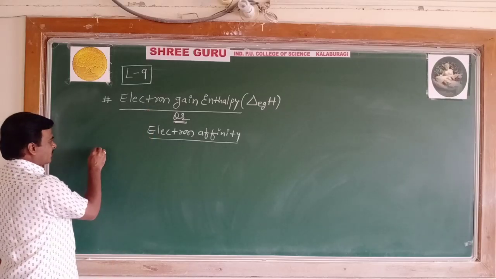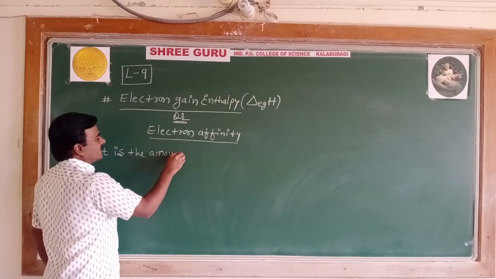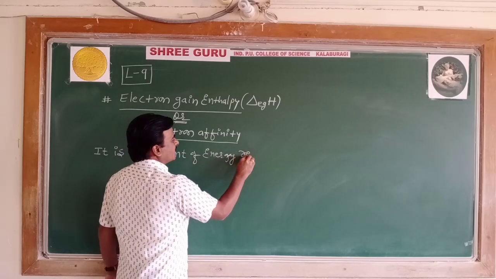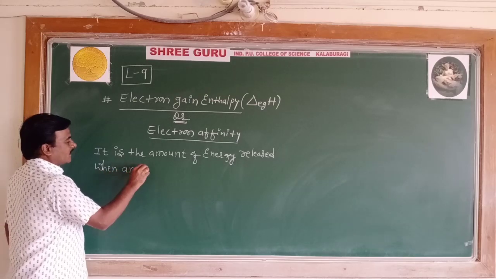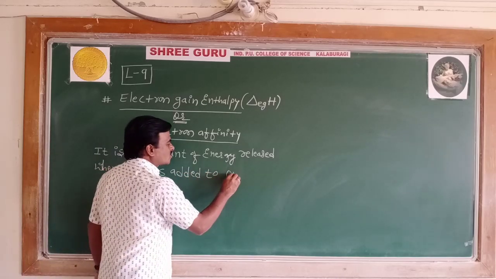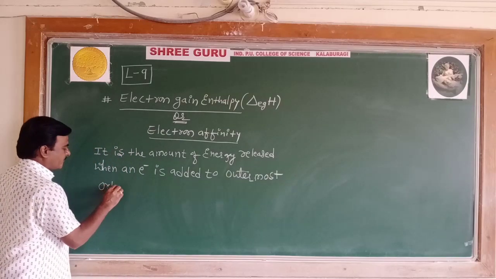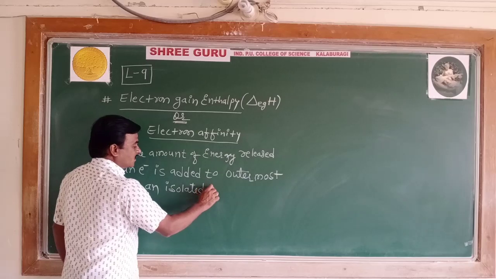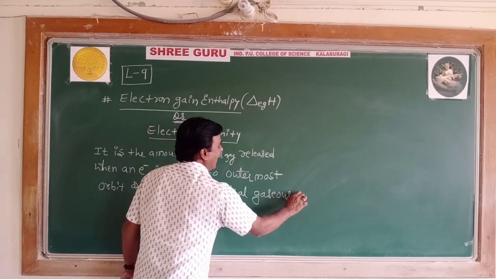What is electron gain enthalpy? It is the amount of energy released when an electron is added to the outermost orbit of an isolated neutral gaseous atom.